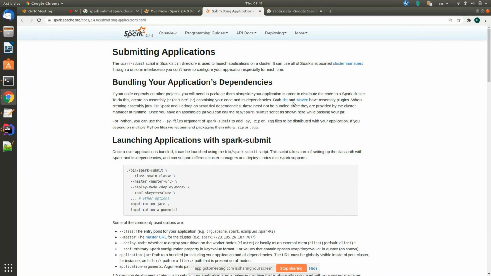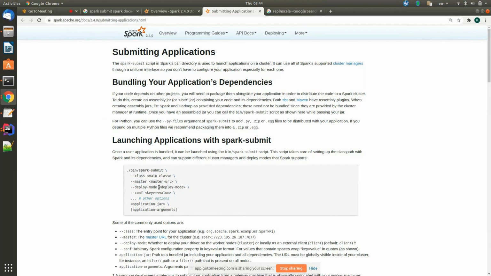If you want to submit your application into the cluster, you have to follow this structure. Look at here: spark-submit, hyphen class name. The class name is where your main method is contained. If you have a master, you can give a master, but in our case it's a local master. Deploy mode: this is also one of the frequently asked interview questions. There are two deploy modes, client and cluster. We'll discuss in detail.